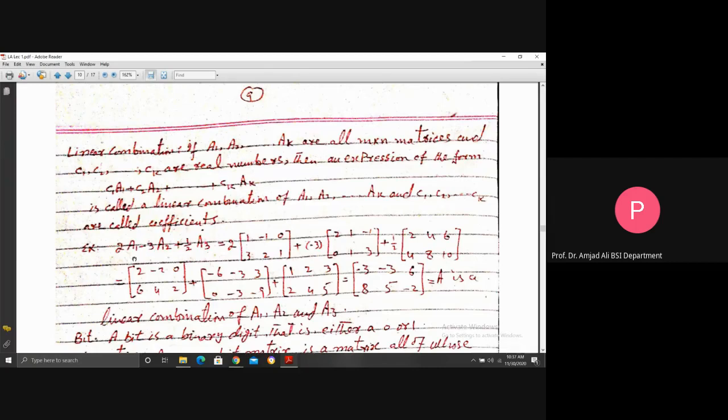These constants belong to the set of real numbers, and the set of real numbers is an infinite set. So you may choose infinitely many constants to multiply and add to get matrices. It means that from a limited number of matrices, you can find infinite linear combinations.